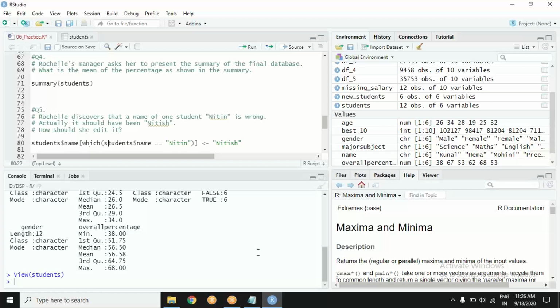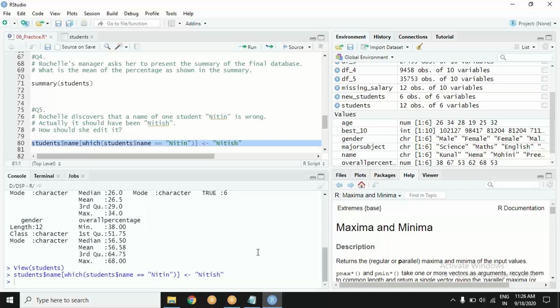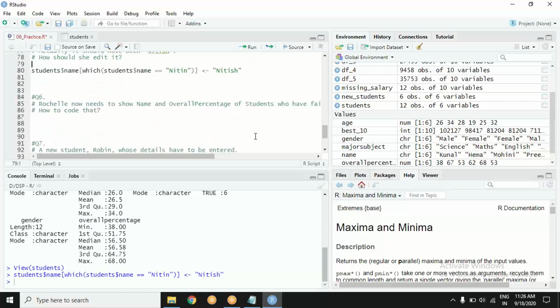The student's name, wheresoever it is Nitin, convert it to Nitish. Okay, fine. This is also okay. Let's go ahead to the next question.